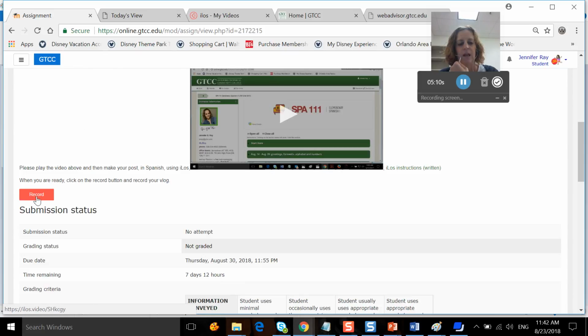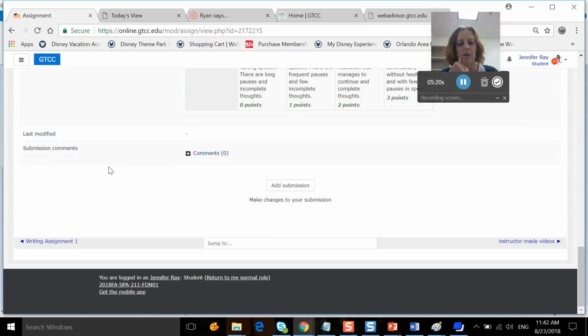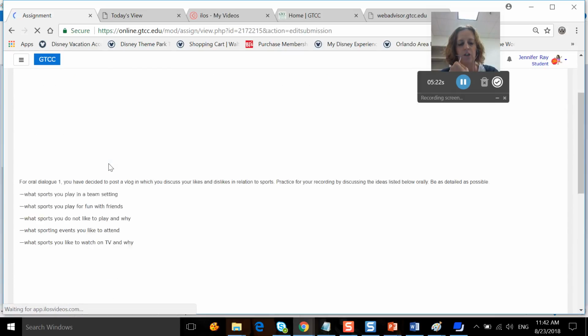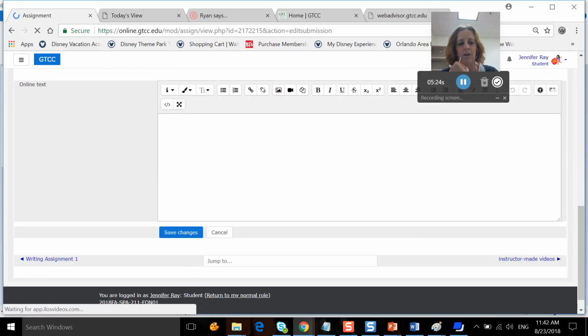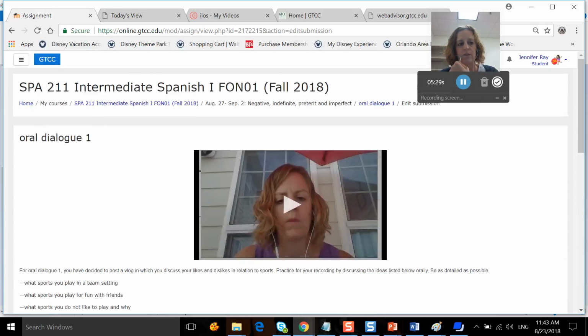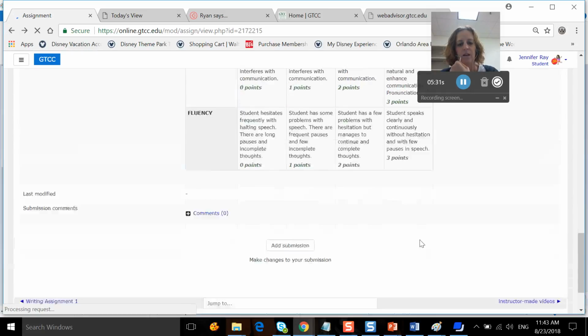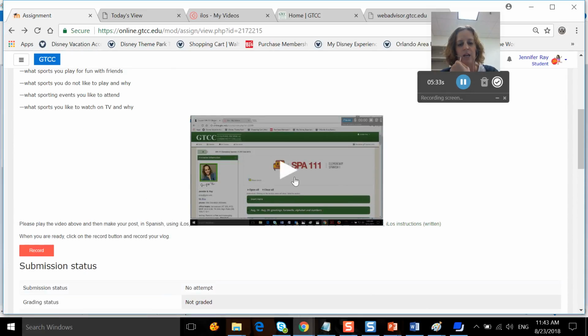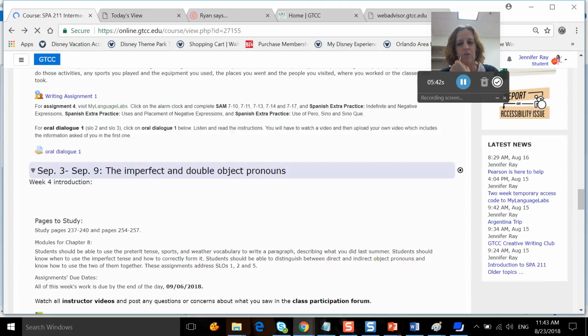And when you click on that button, you're going to make a recording. And when you do that, you're going to have an option to copy it. You'll click the copy button, and then you're going to hit add submission, and you're going to paste your URL out here. And then you're going to hit save changes so I can see your recording, okay? And if that's confusing, there are going to be directions right here that explain to you how to make a recording in ILO/VidGrid, okay? And that's, I think, everything that you have to do for week 3.